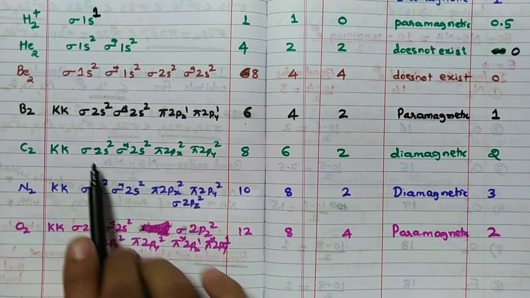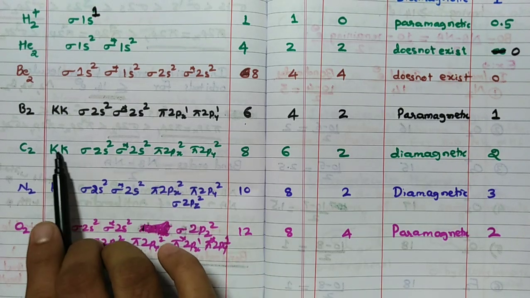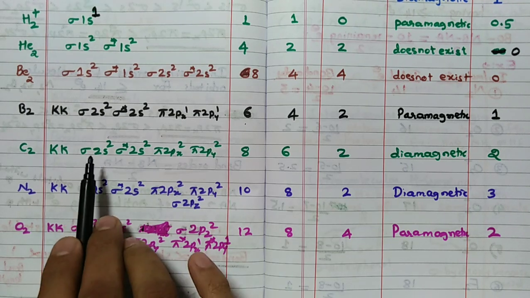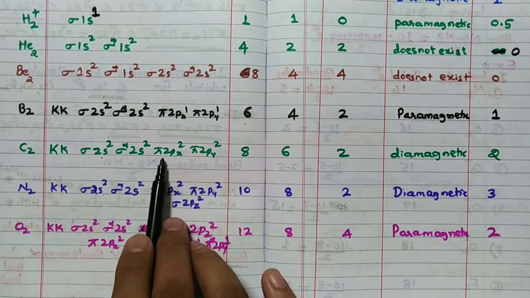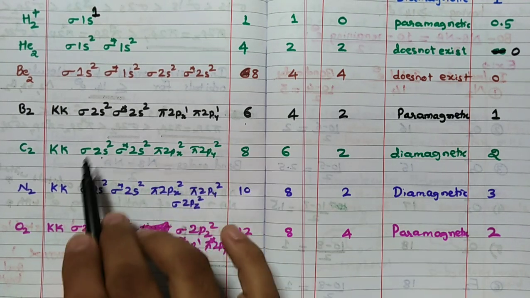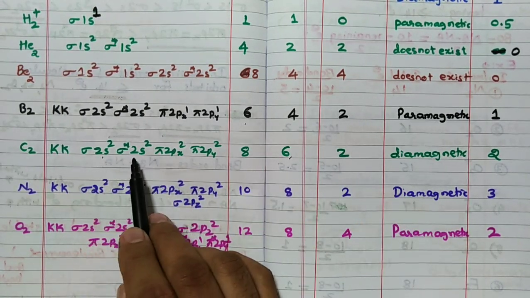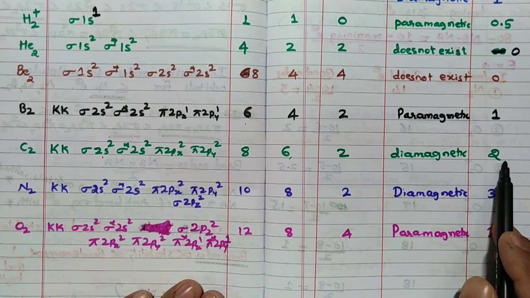Then C2, KK, sigma 1s2, sigma star 1s2. You have not written those two. KK you have written. Fine. Sigma 2s2, sigma star 2s2, pi 2px2, pi 2py2. So total 8 electrons in the valence shell, 6 in the Nb, 2 in the Na, so 2 in the star. So diamagnetic nature, 2 is the bond order.